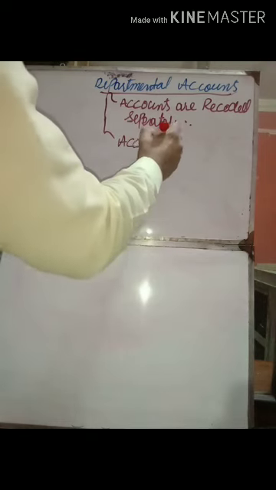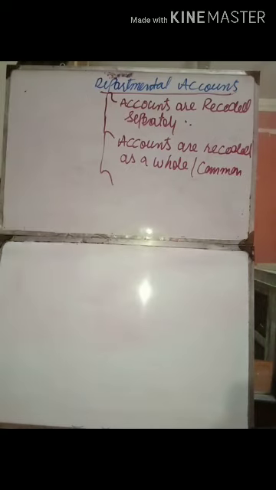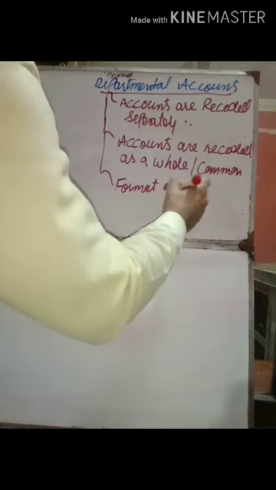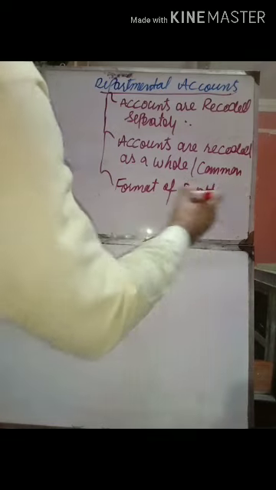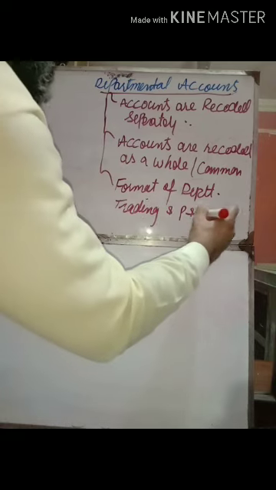The second one is that some accounts or some amounts are recorded as a whole, as a common. And the third issue relating to departmental accounts was the format of the departmental trading and profit and loss account. So these are the three main issues. One by one, I will discuss these issues.